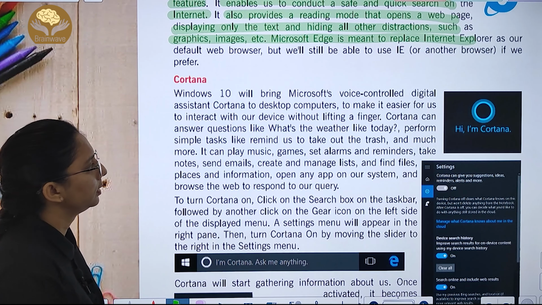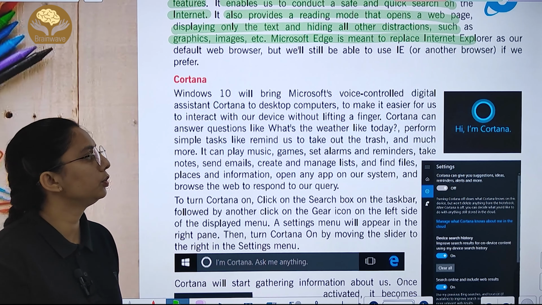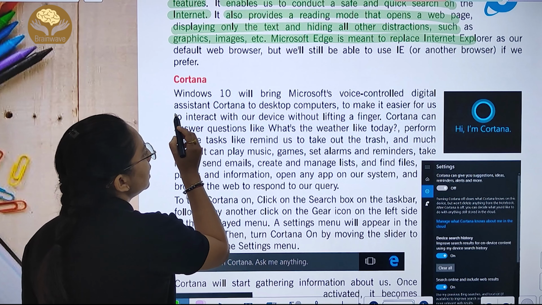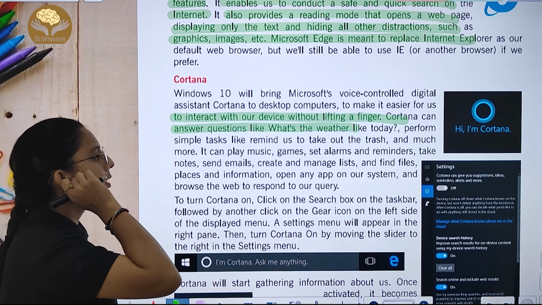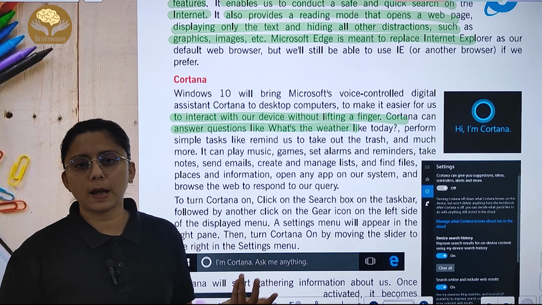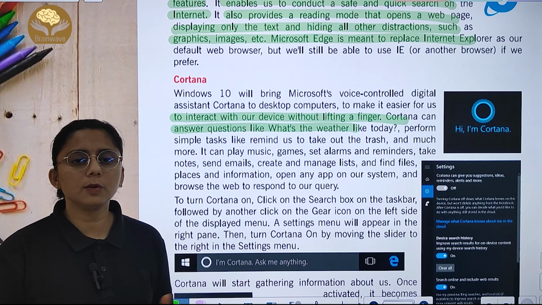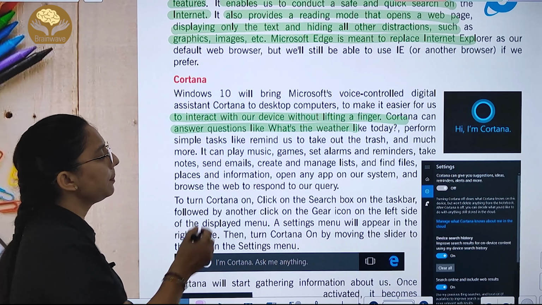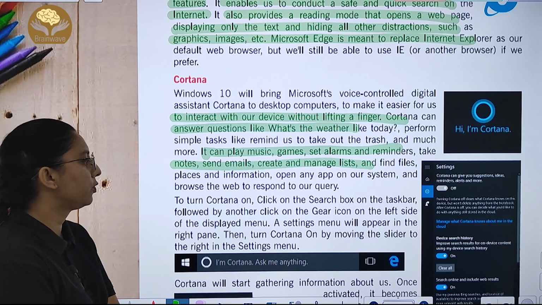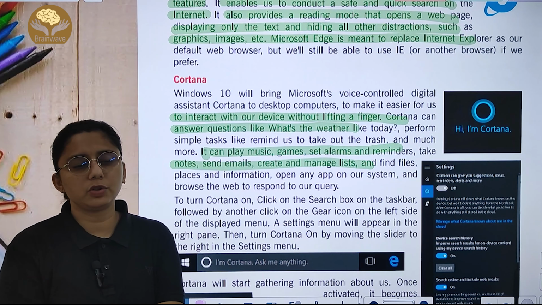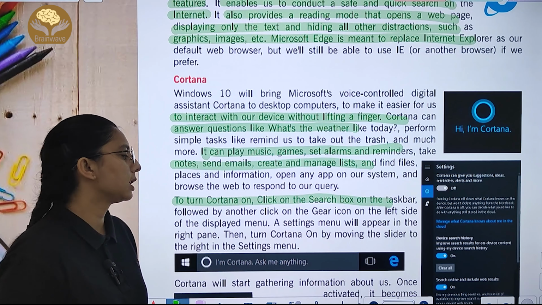Then we have Cortana. It brings Microsoft voice control. ये voice control है Microsoft का, and it makes it easier for us to interact with devices without lifting a phone. Answer the question what's the weather is. वो आपको सिर्फ बोलना है, वो आपको बता दे. ठीक है, इसमें आपको टाइप करने की जरूरत नहीं, ये आप वॉइस असिस्टेंट का यूज करके यूज कर सकते. It can play music, games, set alarms, remind notes, send mails, create and manage lists, find files, and place the information to you. To turn Cortana on, click on the search box on the taskbar.